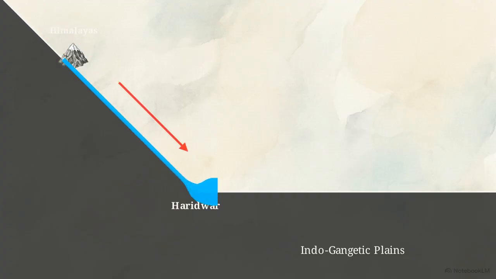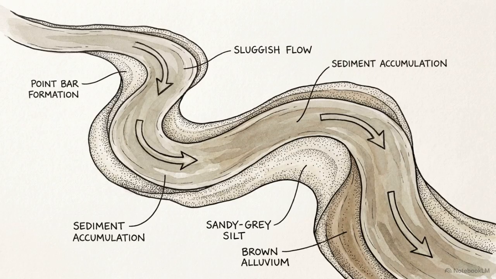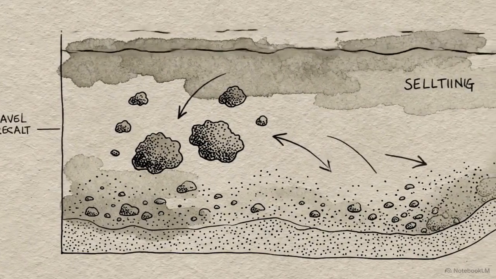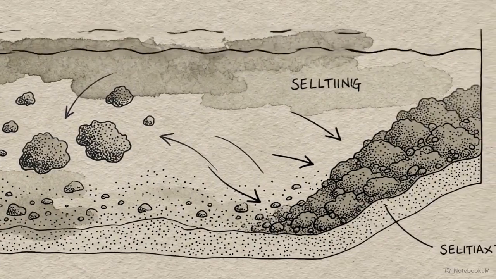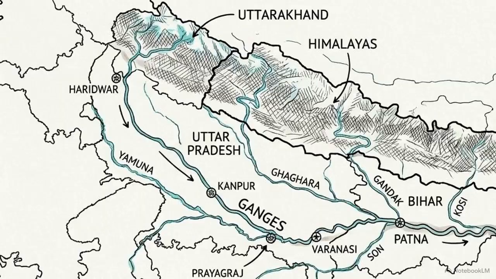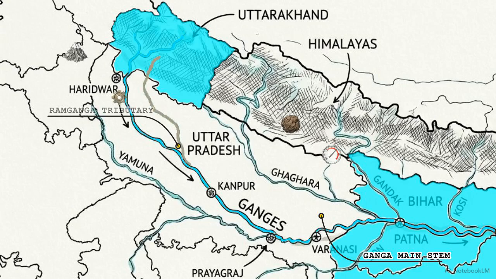Here, the gradient vanishes, and the water's velocity drops instantly. This loss of speed changes the river's mechanics. It shifts from a force that carves through mountain rock to one that must manage millions of tons of heavy, slow-moving sediment. The 2,500-kilometer route crosses Uttarakhand, Uttar Pradesh, Bihar, and West Bengal, but it also grazes the Sahibganj district of Jharkhand, a small but significant border crossing that defines the state-level map of the system.